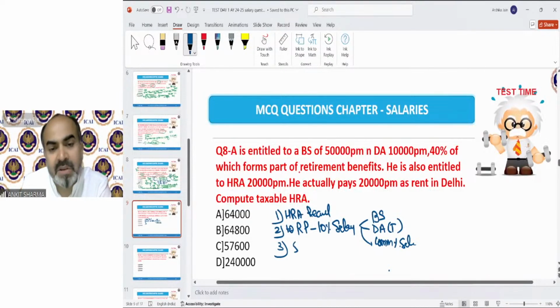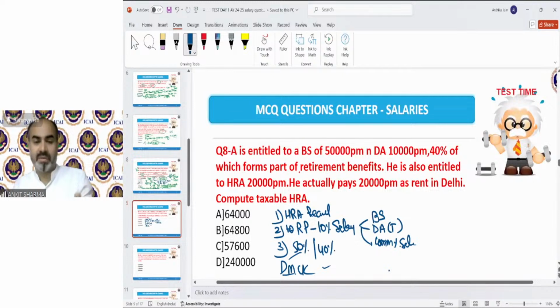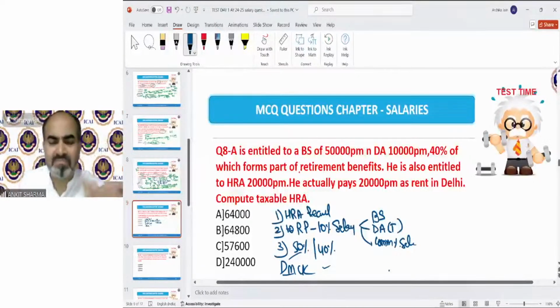And then 50% of salary or 40% of salary depending upon the metro city. If you are in Delhi, Mumbai, Calcutta, Chennai, then 50%, otherwise 40%. So now we have recalled the provision. Now I can put in the values given in the question as per the provision.